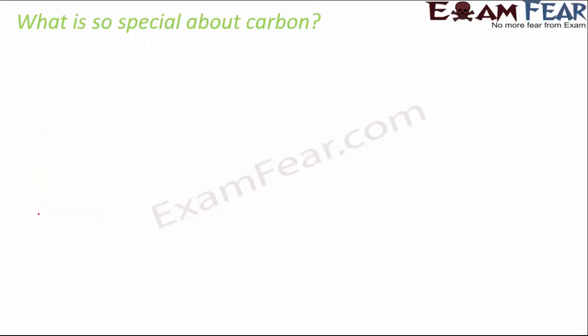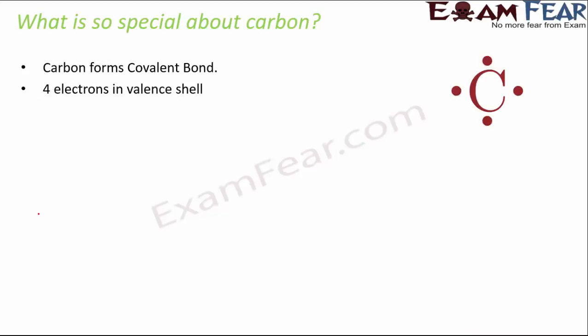Now, first of all, what is so special about carbon? Why do we always talk about carbon compounds? That's because carbon has the ability to form covalent bonds. And why does it form covalent bonds? A covalent bond is all about sharing electrons with other atoms. That happens because carbon has 4 electrons in the valence shell. Valence shell is the outermost shell.